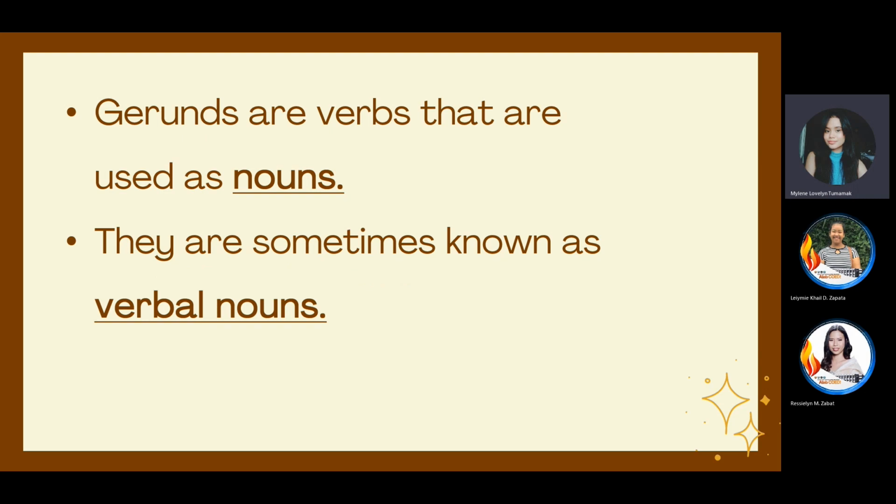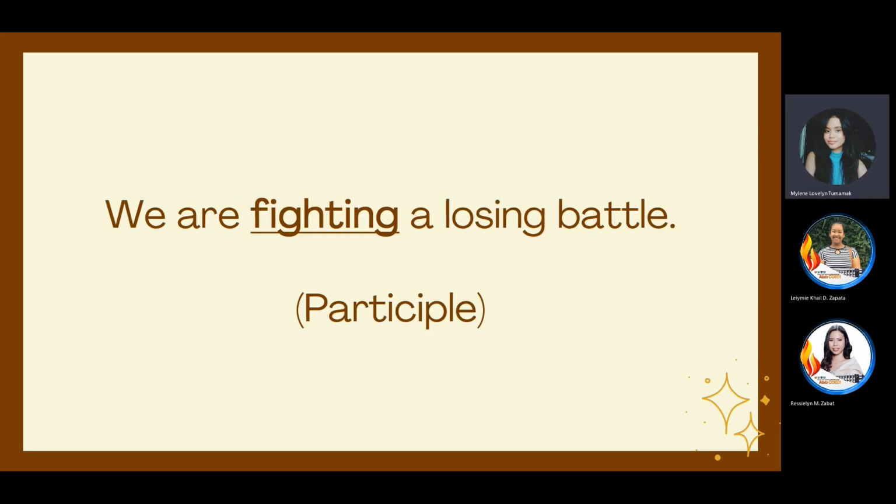They are sometimes known as verbal nouns. So whenever you see a verb that ends with ing and is used as a noun in a sentence, we call it a verbal noun.